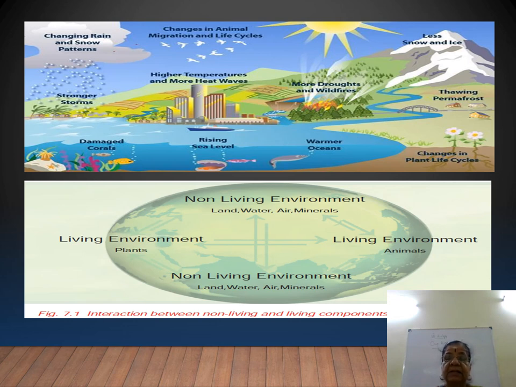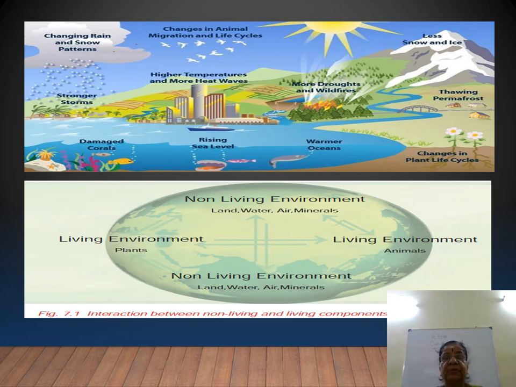This interrelationship between the plants, animals, and the environmental factors is called the branch of ecology. The study of interrelationship between plants, animals, microorganisms, and the environment is called ecology.